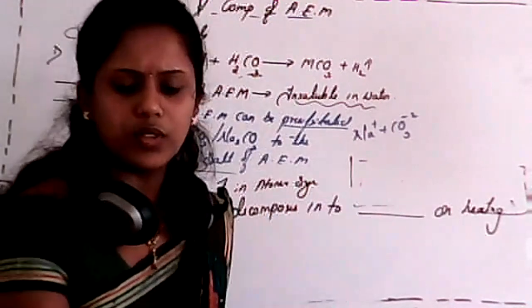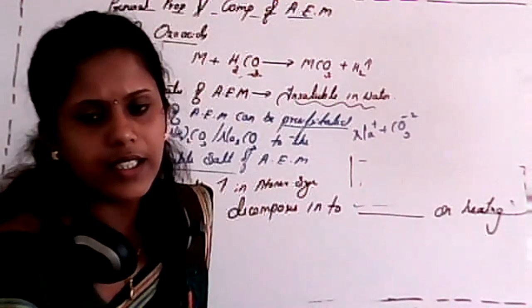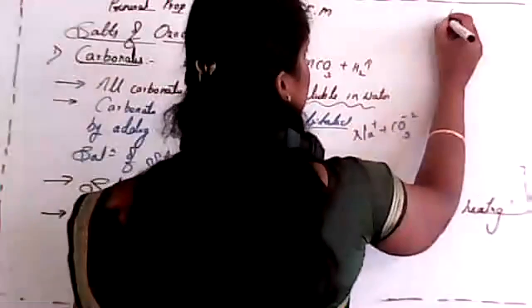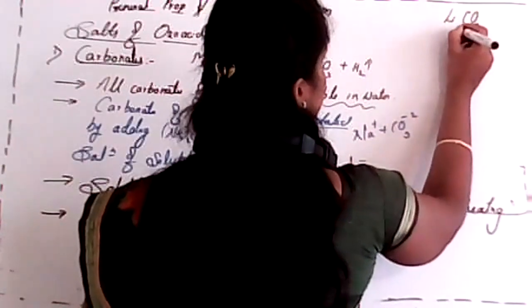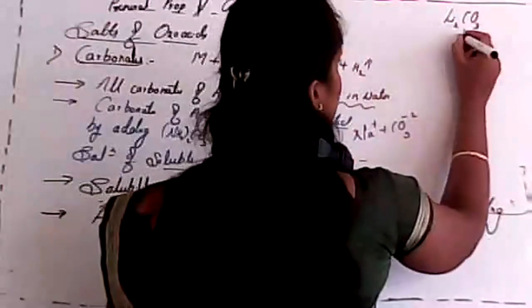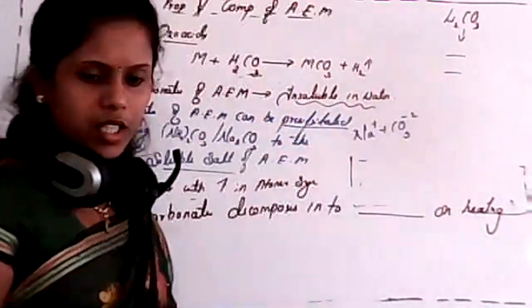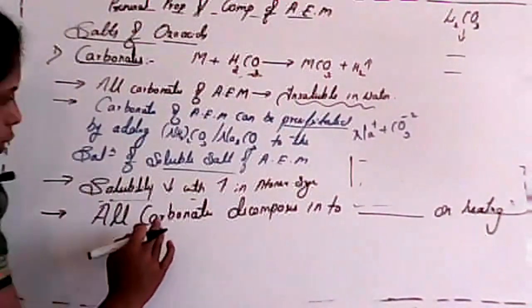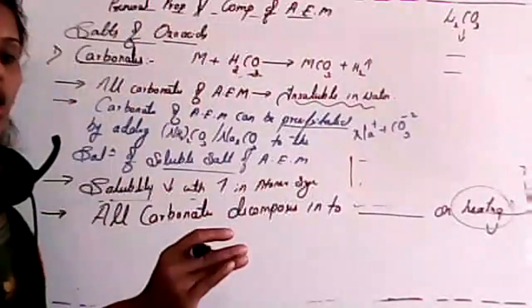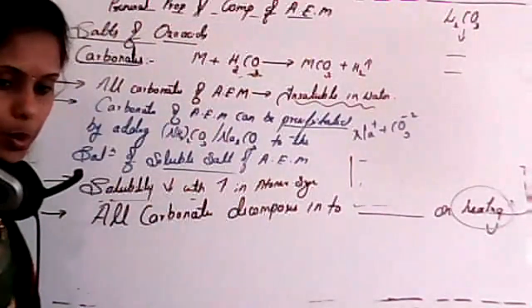It easily dissociates into what? Student? Lithium carbonate, being unstable, readily decomposes into dash and dash. That we studied already, isn't it? Here also the condition is you have to heat it. Only on heating, it will decompose.